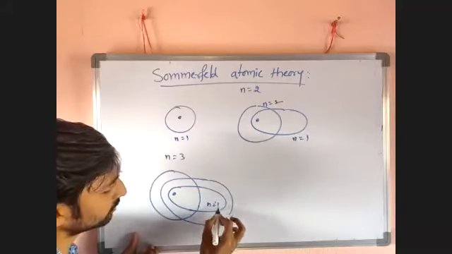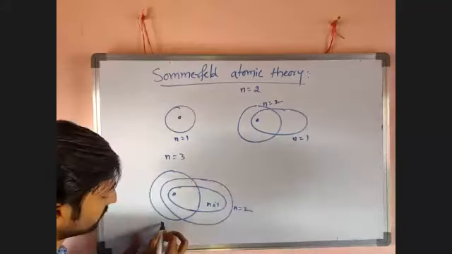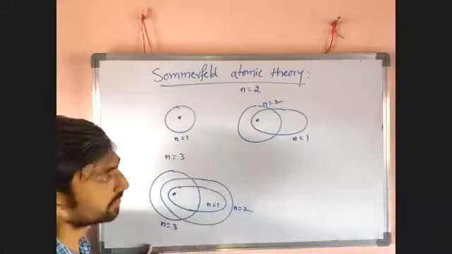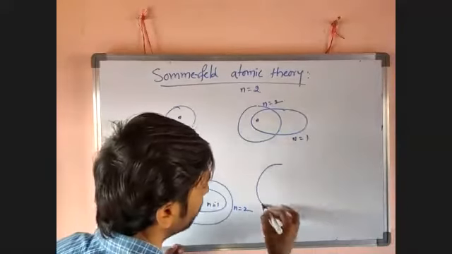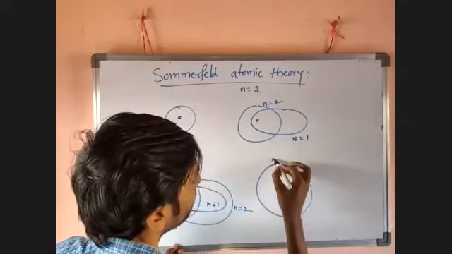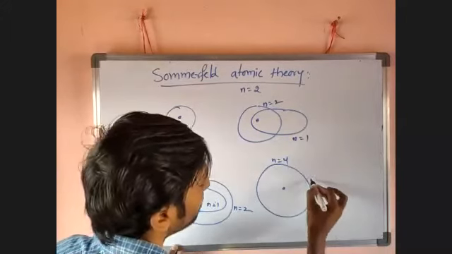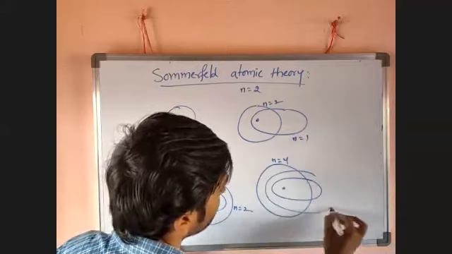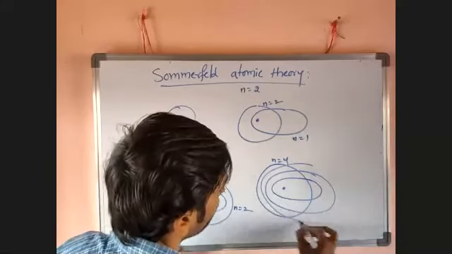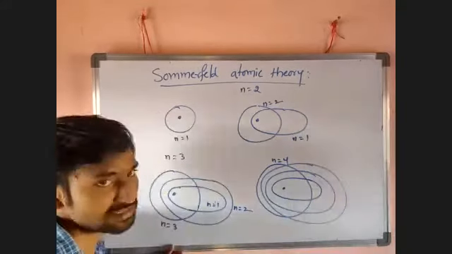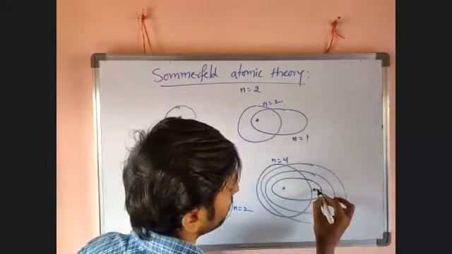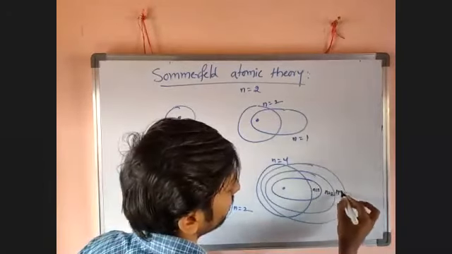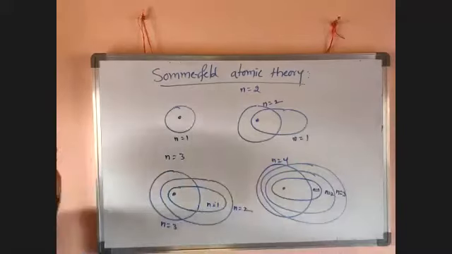If 4 orbits are there, the 4th orbit is a circle, and the remaining 3 are elliptical: n equal to 1, n equal to 2, n equal to 3, like this he said simply.